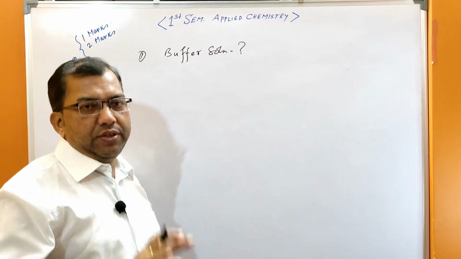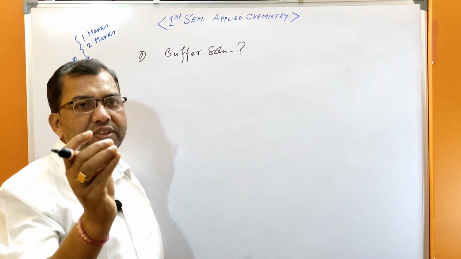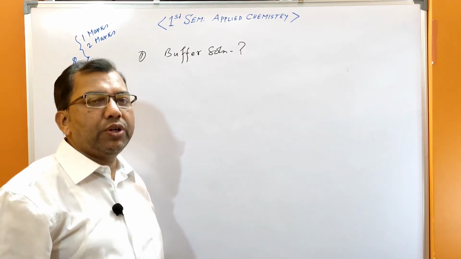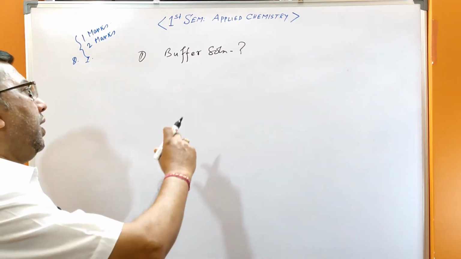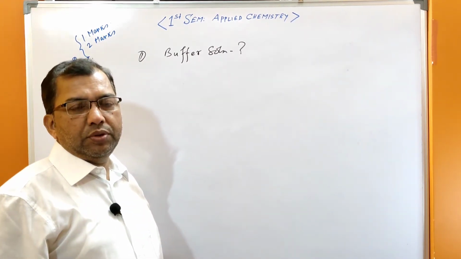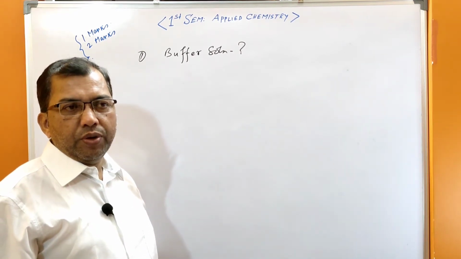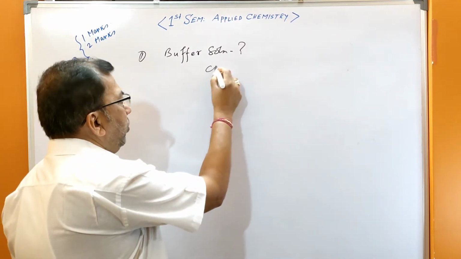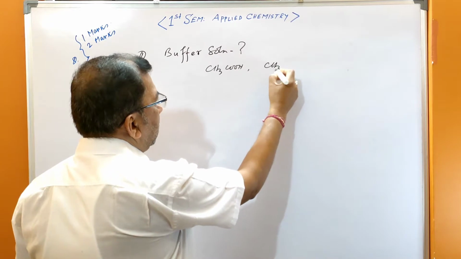That solution is known as a buffer solution. The weak acid and conjugate base, or weak base and conjugate acid solutions. For example, acetic acid, CH3COOH, and CH3COONa.